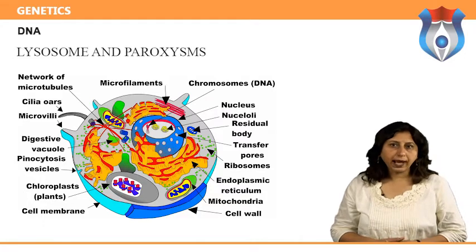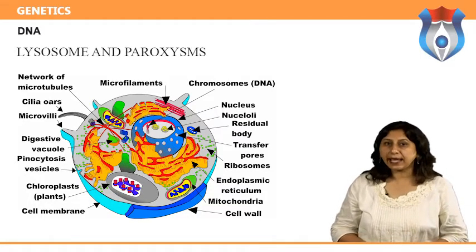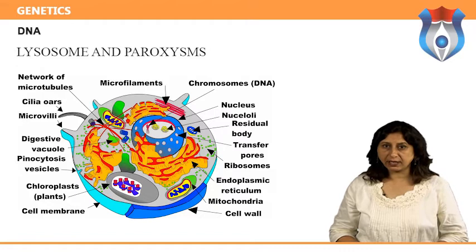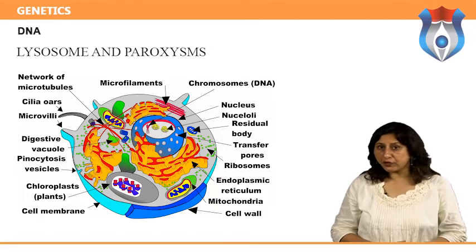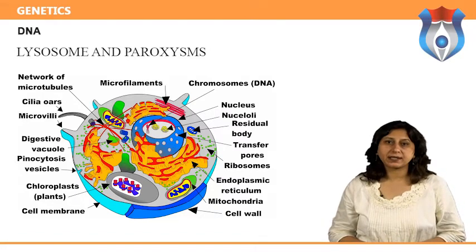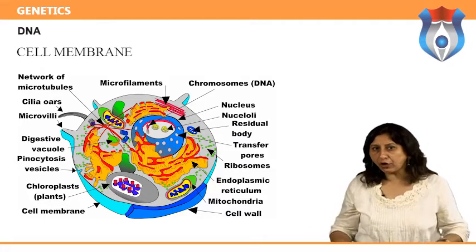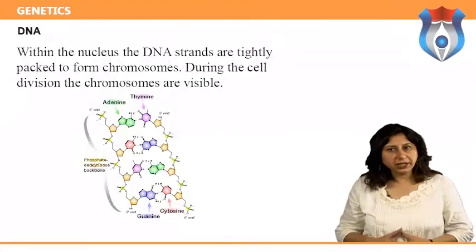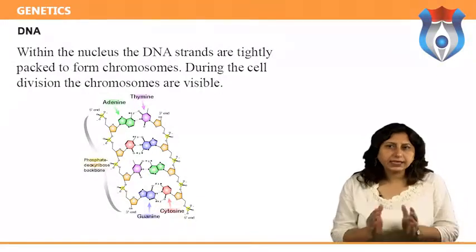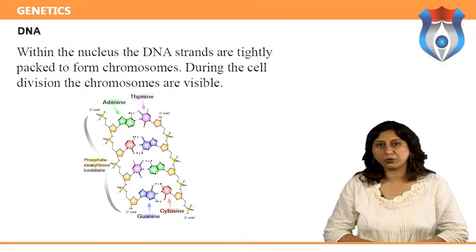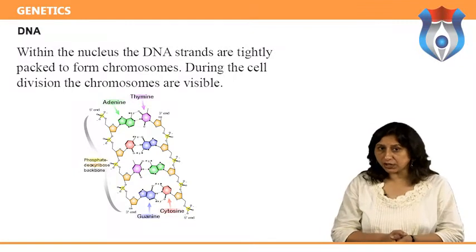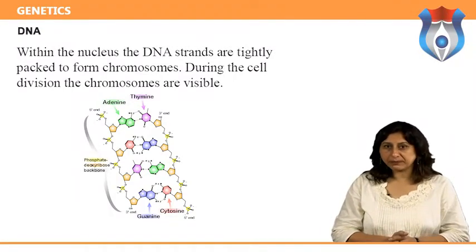Lysosomes and peroxisomes: these help in digesting foreign bacteria that invade the cell and rid the cell of toxic substances. Cell membrane: this is the outer lining of the cell. Within the nucleus, the DNA strands are tightly packed to form chromosomes. During cell division, the chromosomes are visible.